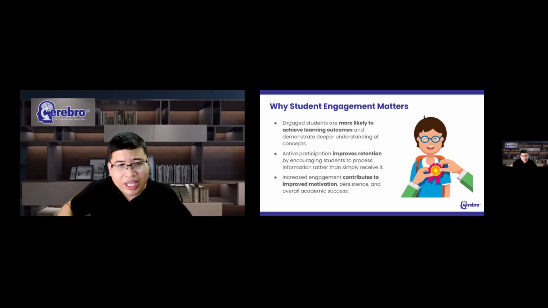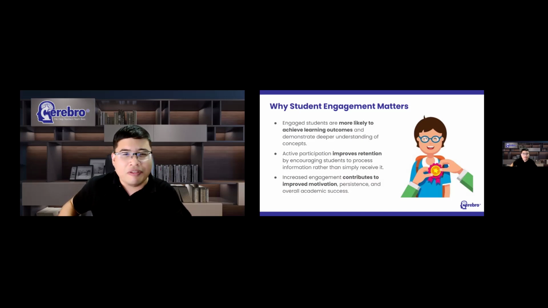And when students are actively engaged, they process information more deeply. They make connections, they ask questions, they reflect, they practice retrieval. And all of these processes contribute to stronger learning outcomes. Engagement also supports retention. And one of the biggest frustrations teachers face is teaching a lesson effectively only to discover that students forget much of it shortly afterward.